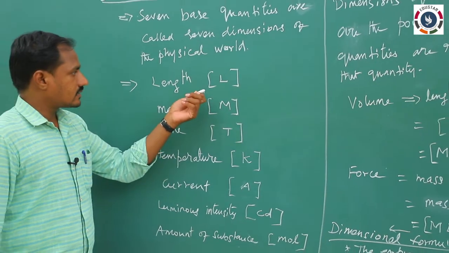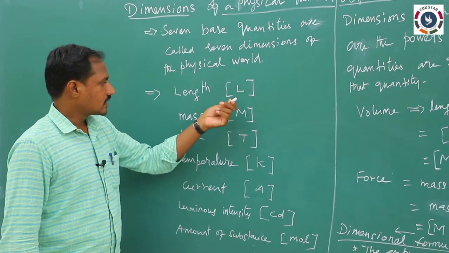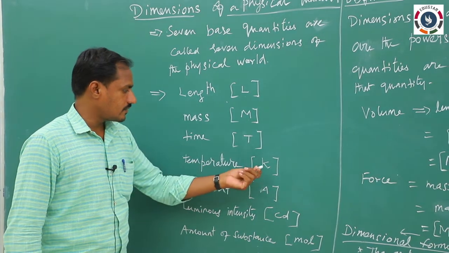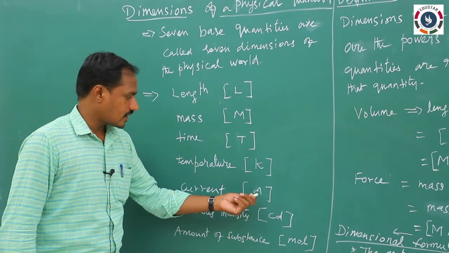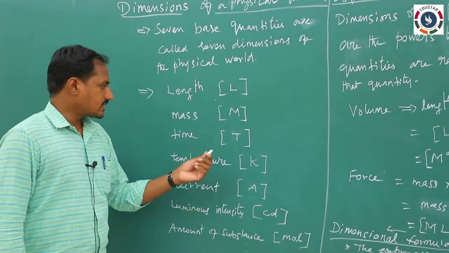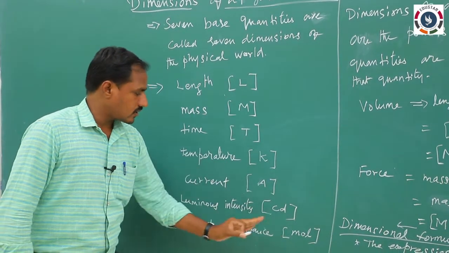So, we can say the square bracket represents the dimensions of length, dimensions of mass, dimensions of time, dimensions of temperature, dimensions of current. Likewise we can represent any physical quantity in terms of only those 7 quantities.